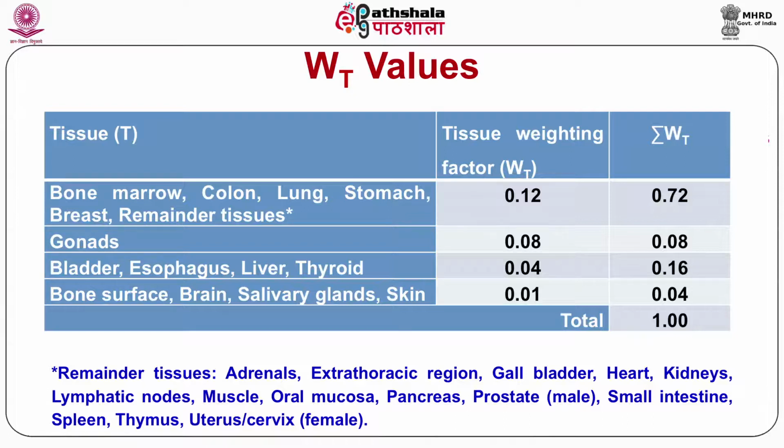In the category of remainder, the tissues included are adrenals, extrathoracic region, gallbladder, heart, kidneys, lymphatic nodes, muscle, oral mucosa, pancreas, prostate for male, small intestine, spleen, thymus, uterus or cervix for female.